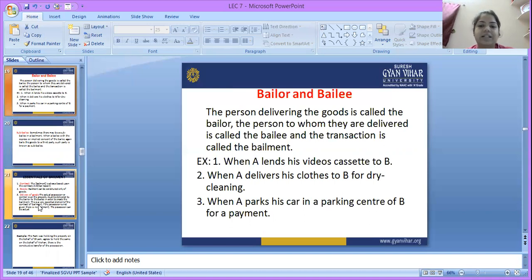There are two parties in the contract, the bailor and the bailee. So let's understand who is the bailor and who is the bailee. The person delivering the goods is called the bailor. That means the person who delivers his own goods to another party is known as the bailor, and the person to whom they are delivered is called the bailee. The transaction is called the bailment.